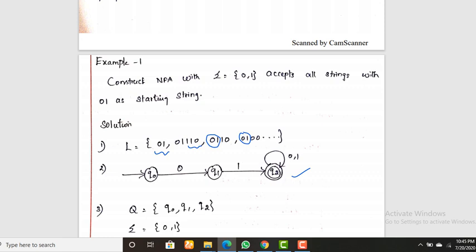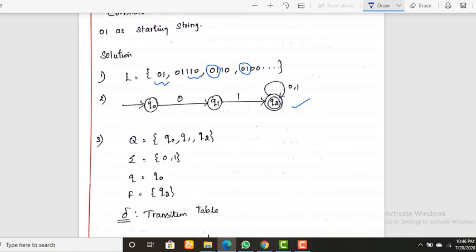Because in an NFA, the possible cases are: no transition for a particular input symbol, one transition for a particular input symbol, or one or more transitions for a particular input symbol. So these cases are also possible in an NFA. So the construction of an NFA is very easy compared with the construction of a DFA. Next step,